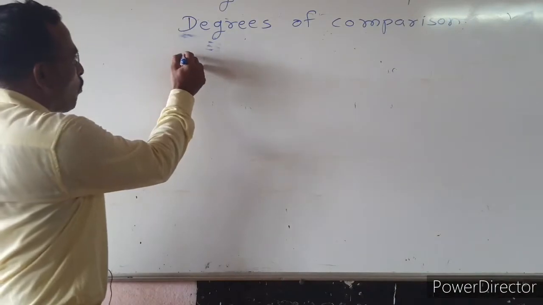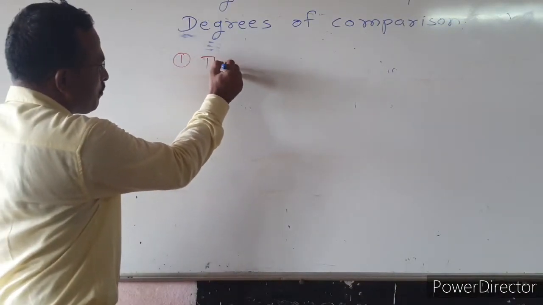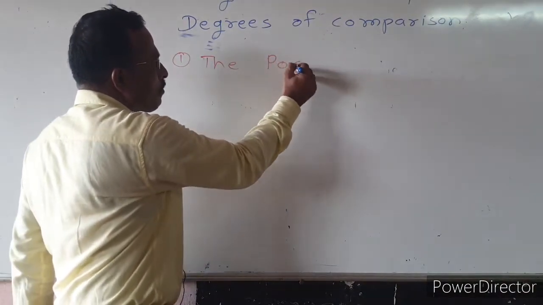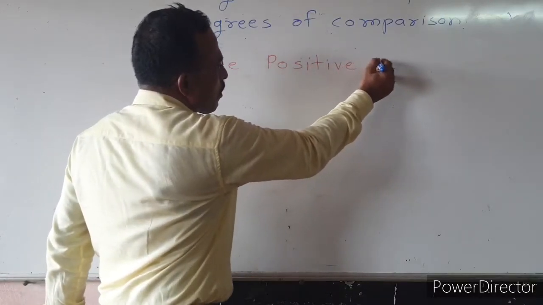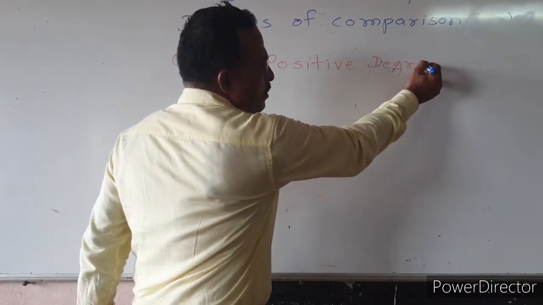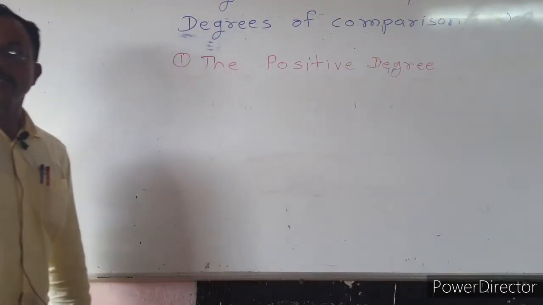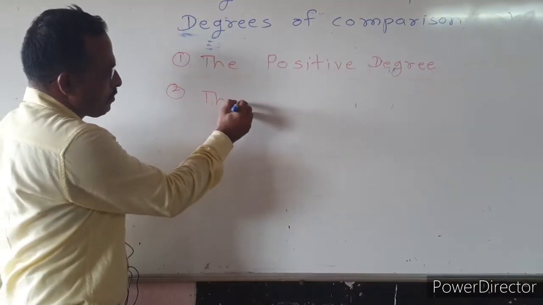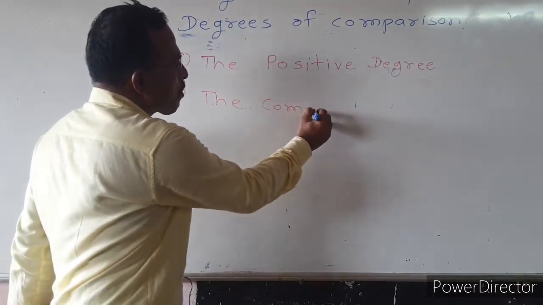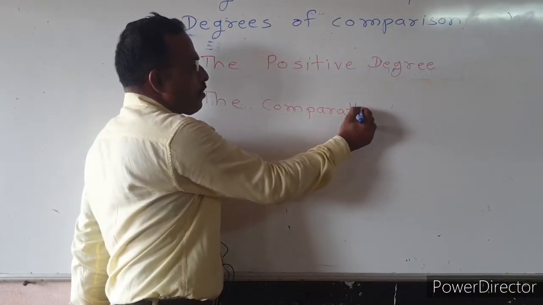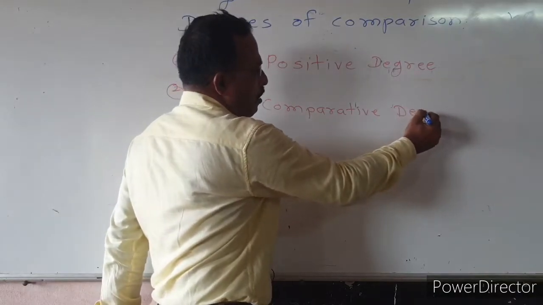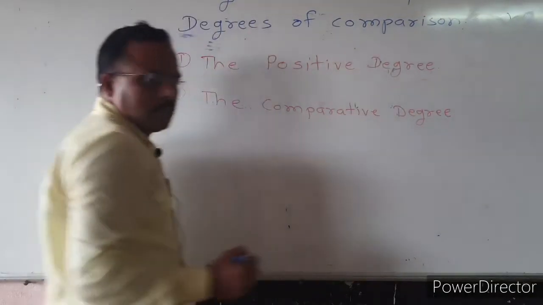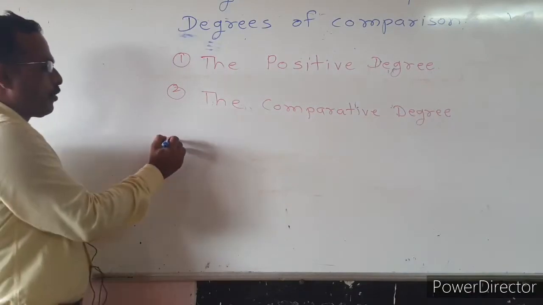First, the positive degree. Second, the comparative degree. And third one is the superlative degree.